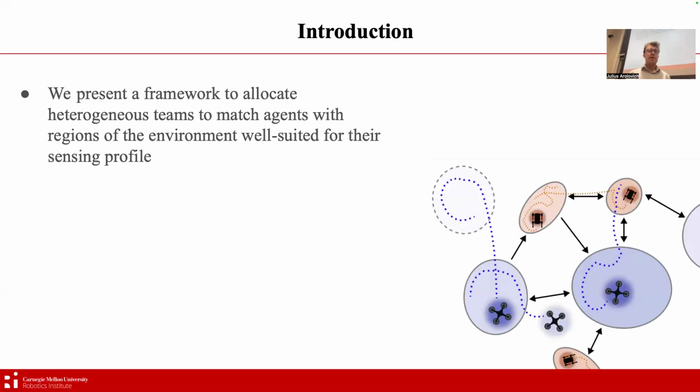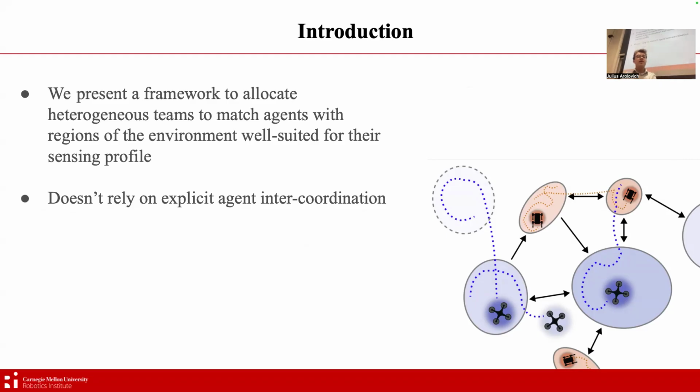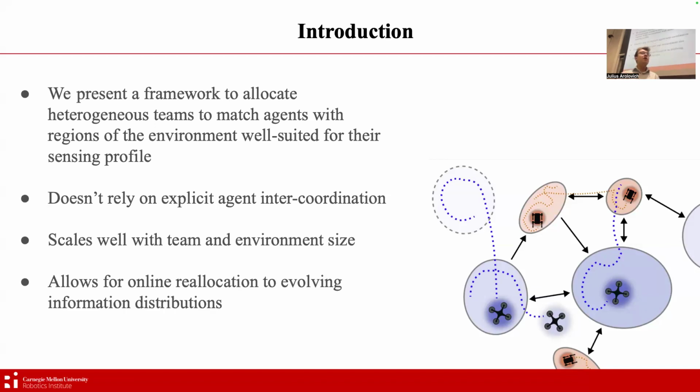So, an introduction to the method. We present a framework to allocate heterogeneous teams to match agents with regions of the environment best suited for their sensing profile. Now, a key aspect of the method is that we don't rely on explicit inter-agent coordination, and so the result is that the method scales quite well with team and environment size. We also present a framework to do online reallocation of agents in response to evolving information distributions. And so we'll talk about why underlying distributions would evolve and why it's important for the method to be able to respond to that on the fly.